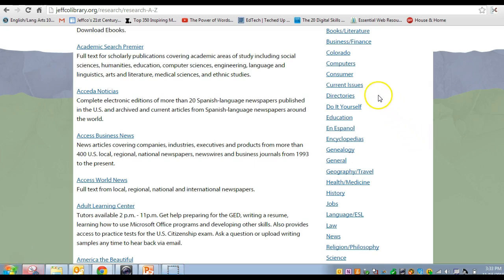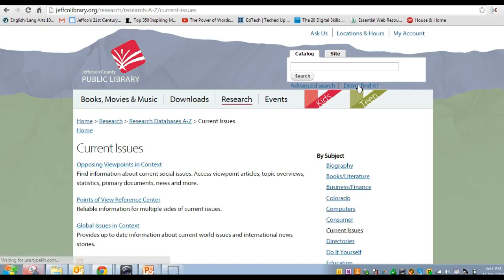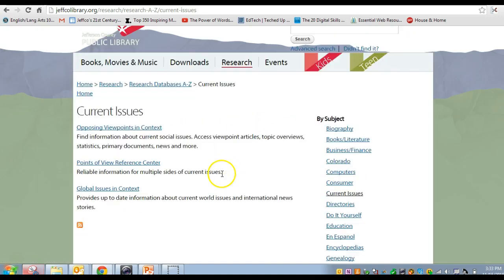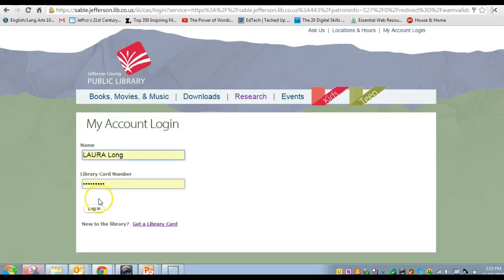So I'll start with the Current Issues one, and this would be good if you were interested in looking at a topic like, say, ISIS and maybe Middle East negotiations, something like that, global issues in context. Many of your other debate-worthy topics are under opposing viewpoints. So let me just point out what these look like when you get to them. If you click on global issues in context, first of all, you've got to be able to use a library card, so go back and get that library card.